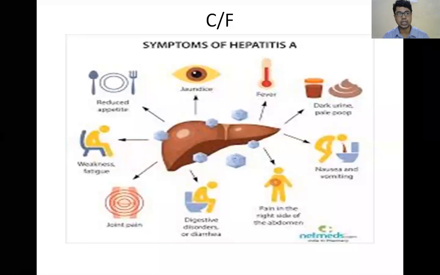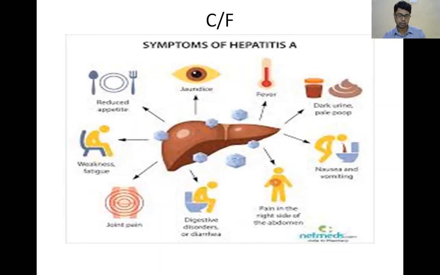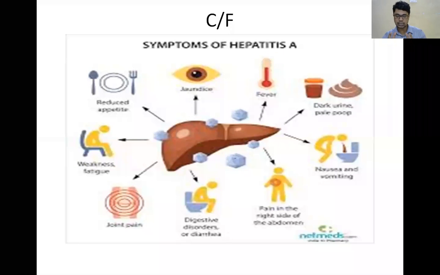Tender hepatomegaly: when there is infection, there is swelling of hepatocytes. The work of hepatocytes increases, or due to mediators, there is swelling of hepatocytes. When hepatocytes increase in size, that causes enlargement of your liver.